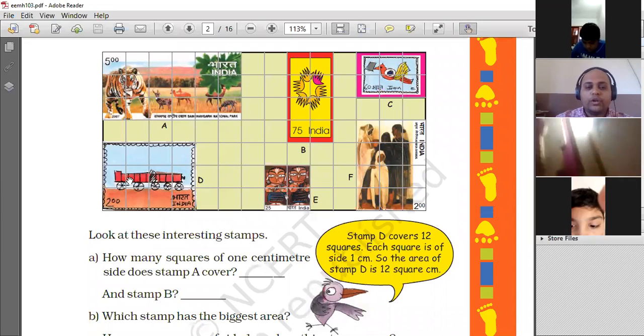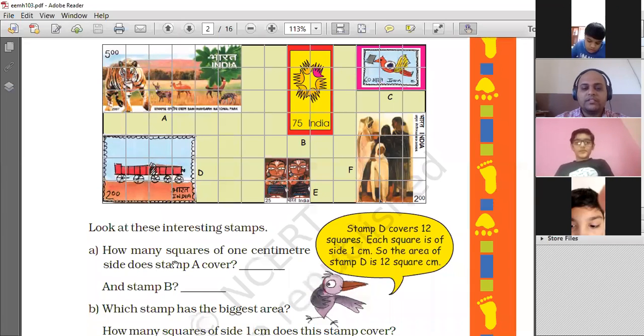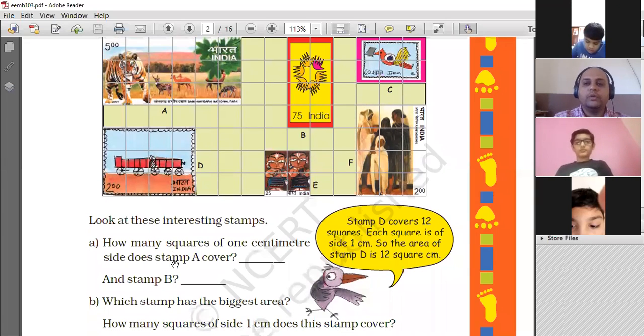Now what we have to do? How many squares of 1 centimeter side does stamp A cover? What will be the answer? How many squares of 1 centimeter side does stamp A cover? Come on, answer it. Stamp A and stamp B. You have to find for stamp A and stamp B. Yes, you purchase. Yes, very good. That is correct.